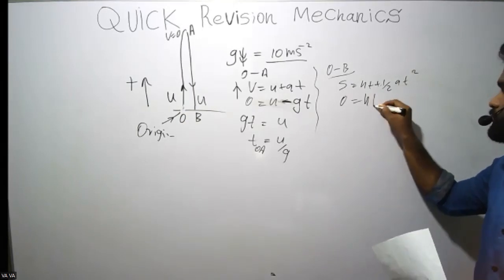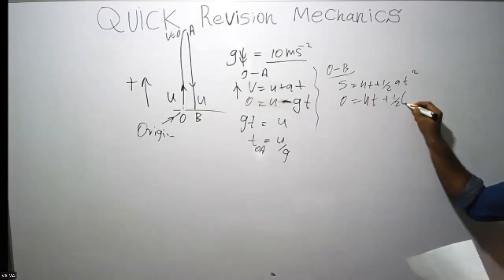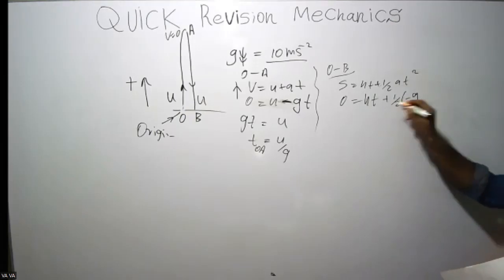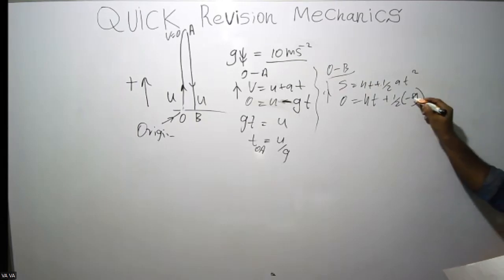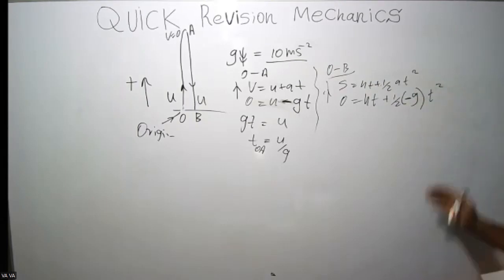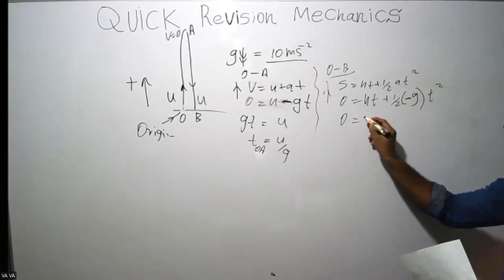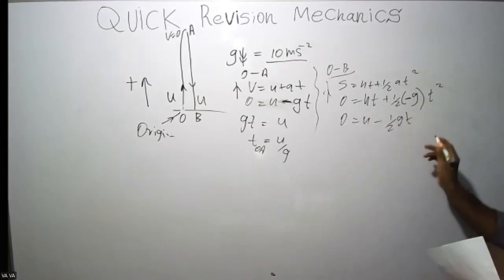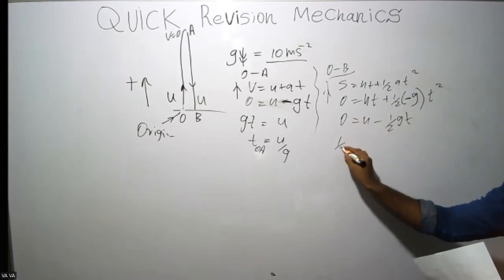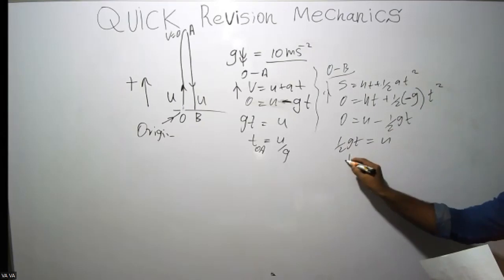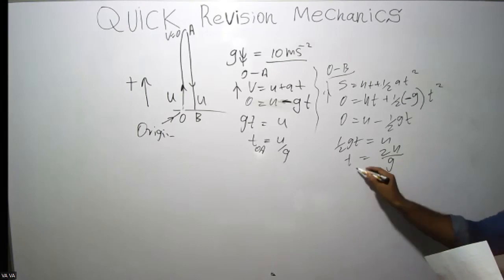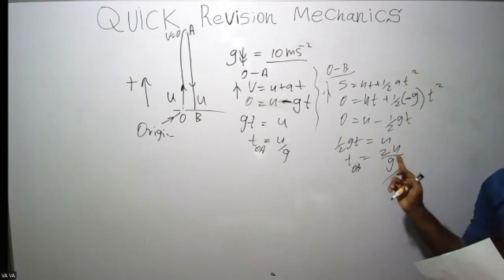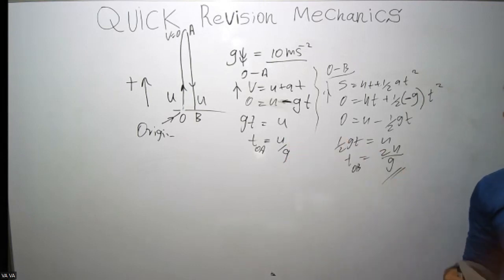So 0 equals ut minus half gt squared, since I'm applying the equation upwards and acceleration is downwards. Then divide the whole equation by t: 0 equals u minus half gt. Take this term to the other side, half gt equals u, then cross multiply. t equals 2u divided by g. So this t is actually twice the time here.